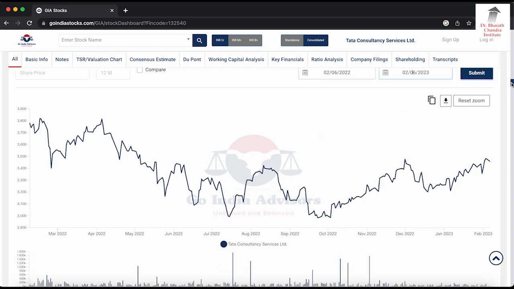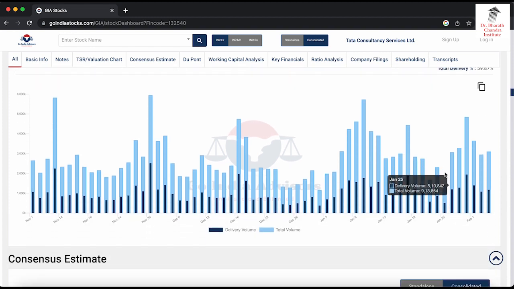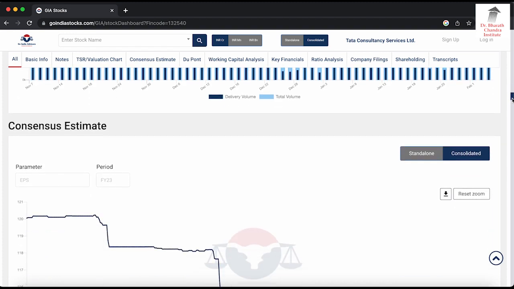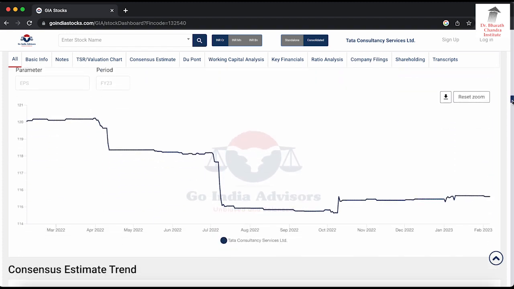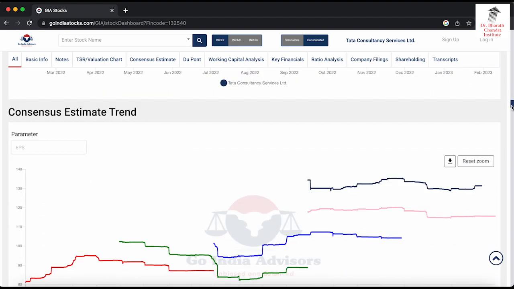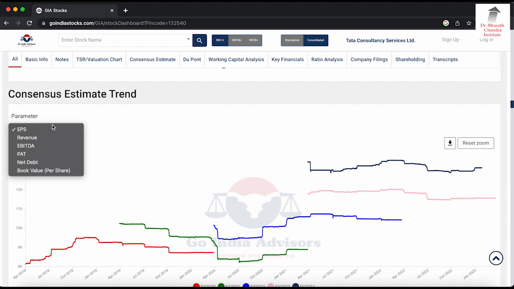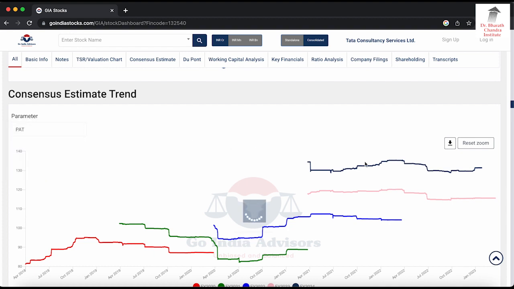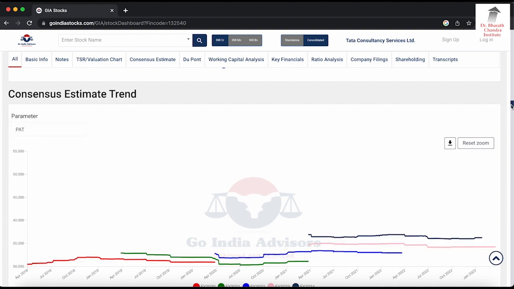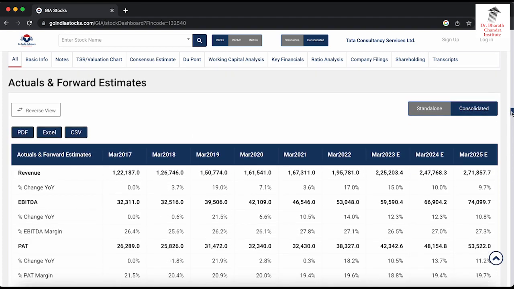If you go lower, he is giving you delivery volume: how much was the volume on a particular day, how much was the delivery, and how much was the intraday trading which happened on that day. Consensus estimate is another thing based on analyst reports. He has just made a graph. The consensus estimate trend shows how much was the estimate of the profit, the revenue, etc. You can see different parameters here, and based on that, the analysts' estimates for different financial years. Also, actual and forward estimates are put.